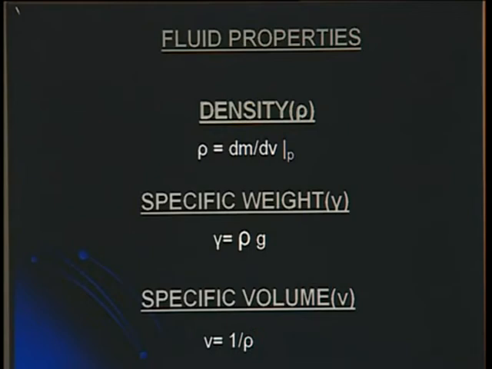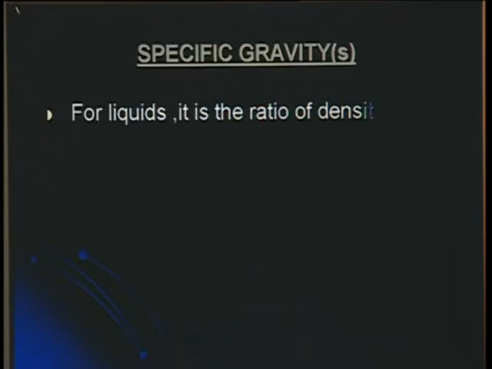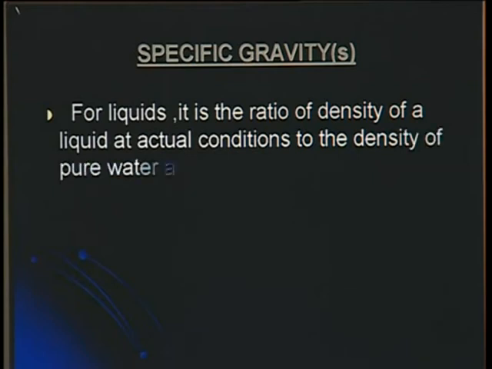And specific volume is the inverse of the density, called specific volume. Then we have specific gravity, which is the ratio of two weight densities, or the density of liquid compared with the density of pure water at 101 kilonewton per meter square at 4 degrees centigrade.